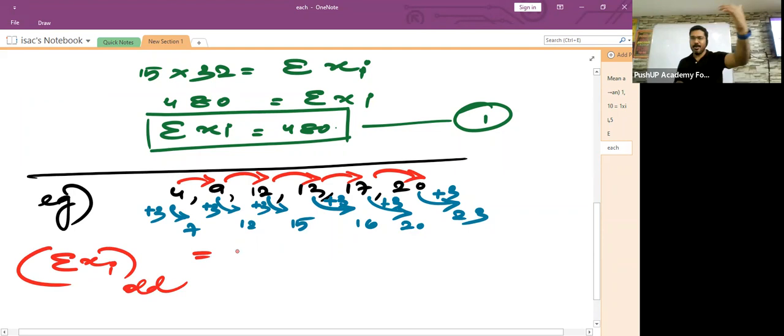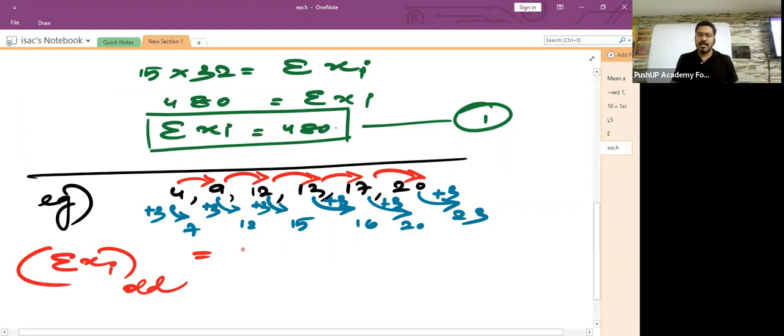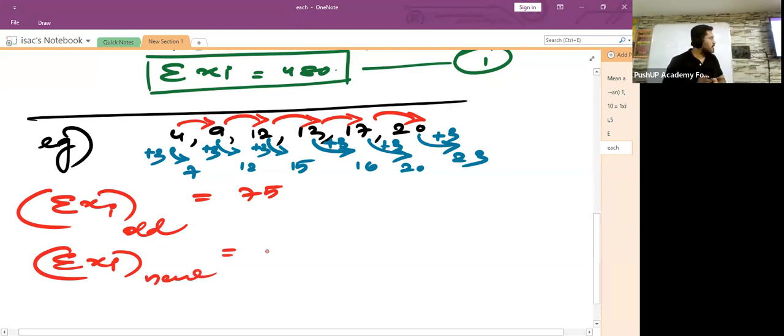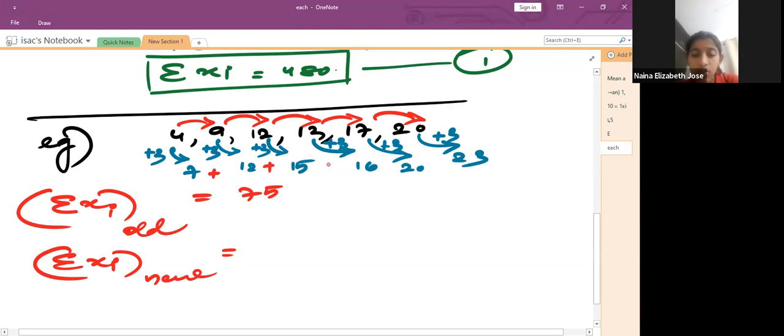Okay. Now we are having old and new observations. The old observations are 4, 9, 12, 13, 17, 20. So if I ask you to find the sum of all the old observations, it is equal to 75. Now, children, if I ask you how much would have been the sum of all the new observations, how much would it have been? 93? How much is it?